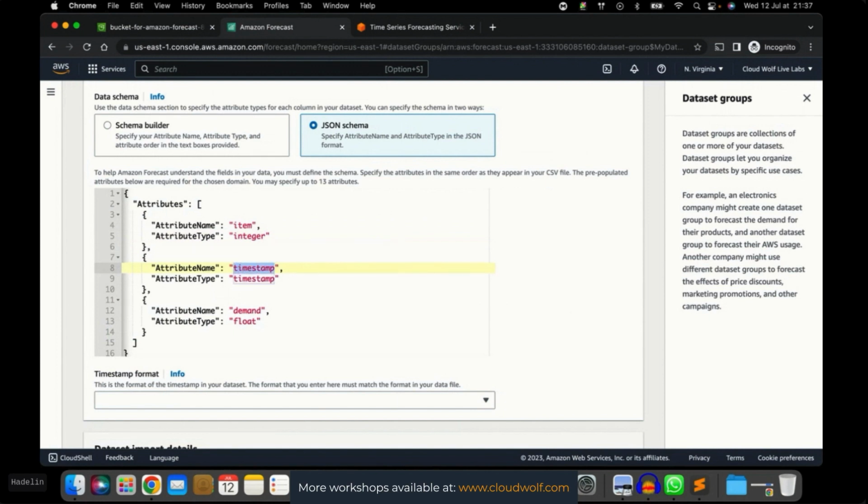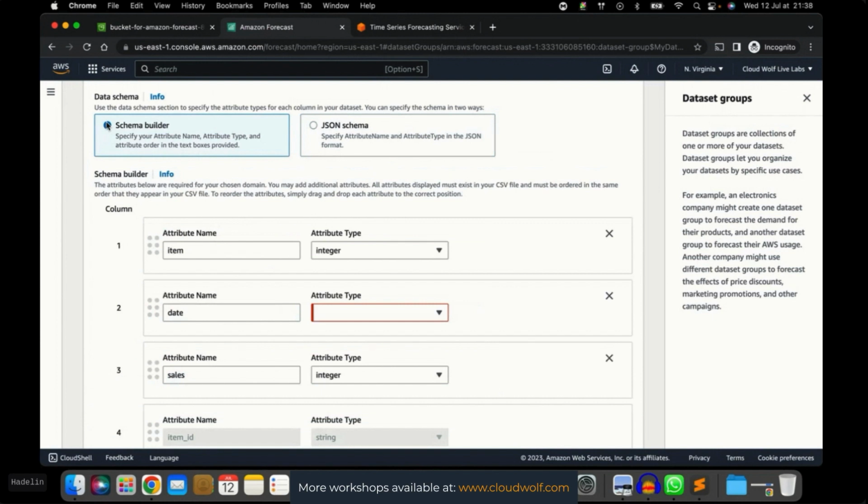So in the big data dataset, the timestamp attribute is called date. And we can keep timestamp, that's fine. And here that was sales, and sales were actually an integer. So I did that in the JSON mode. Now let's go back to the schema builder and look at what it does.